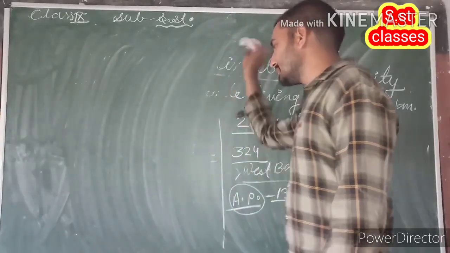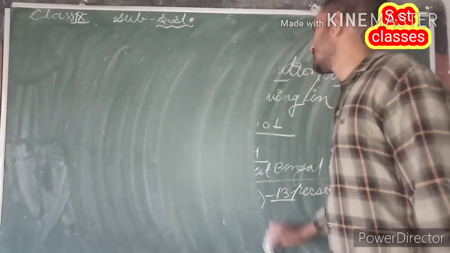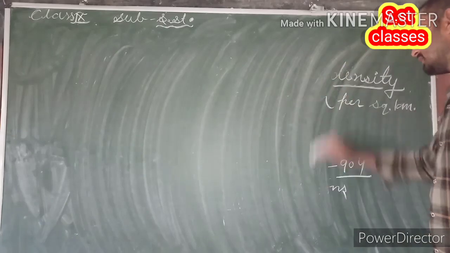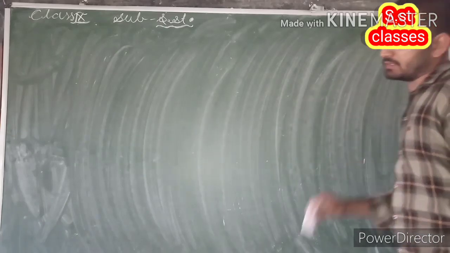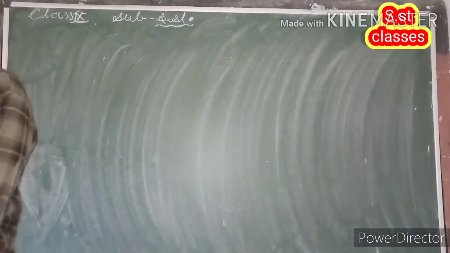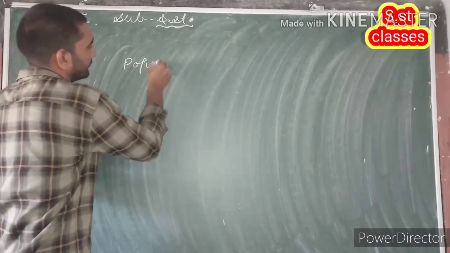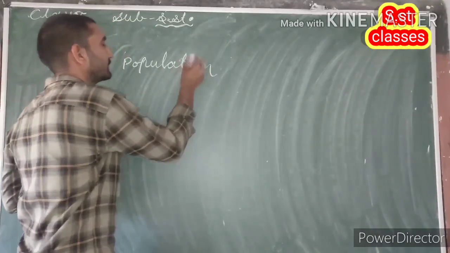And the next point is population change and population increase. Okay, so here we are going to discuss population change or population increase.